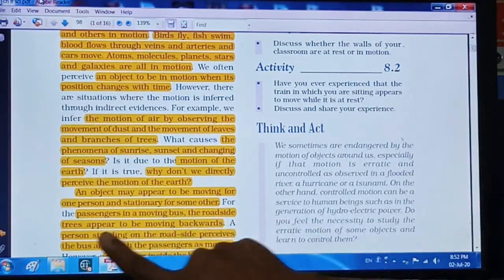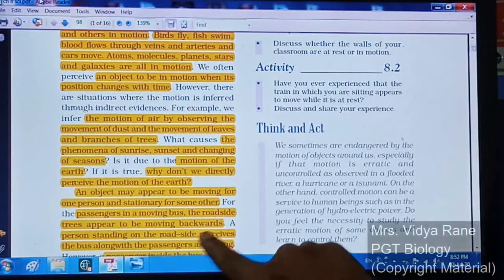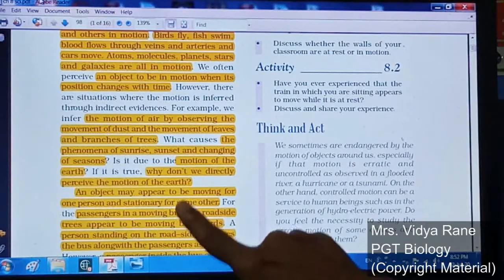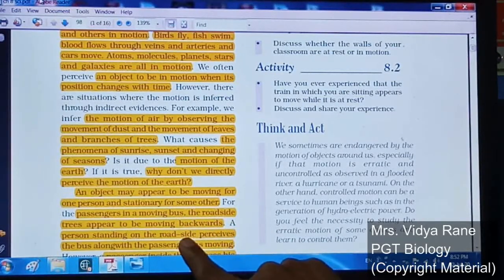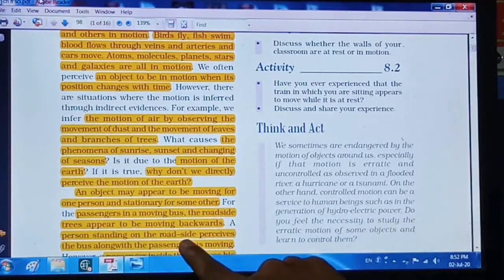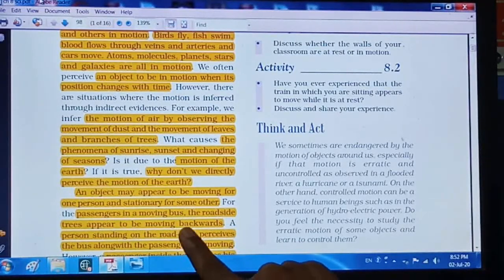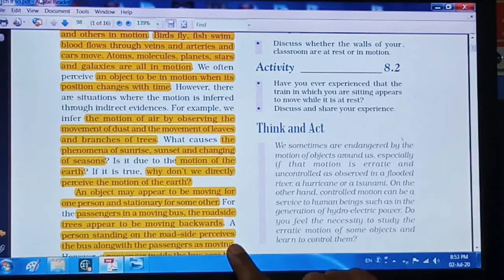But a person standing on the roadside, who is not in the bus, whenever he sees the same trees, he will see that the trees are stationary, stable on that same place. They are not in motion. But this person sees that the bus along with the passengers is in motion.